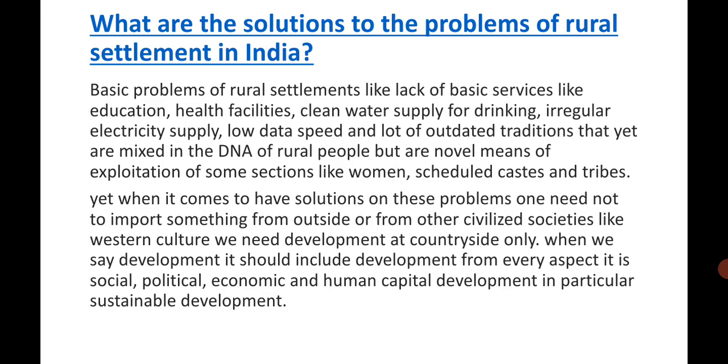What are the solutions to the problems of rural settlements of India? So we all know that we are having a lot of problems in rural settlements. Now we are going to talk about the solutions. Basic problems of rural settlements include lack of basic services like education, health facilities, clean drinking water supply, irregular electricity supply, low data speed, and a lot of outdated traditions that are still mixed in the DNA of rural people but are novel means of exploitation of some sections like women, Scheduled Castes and Tribes.